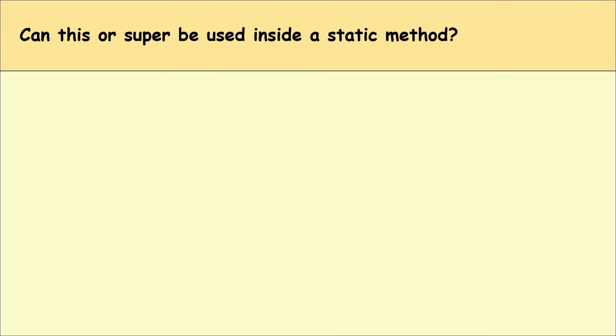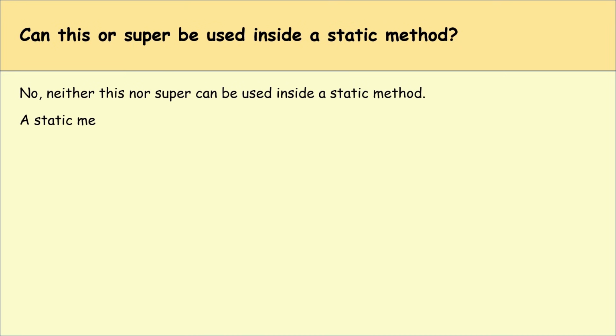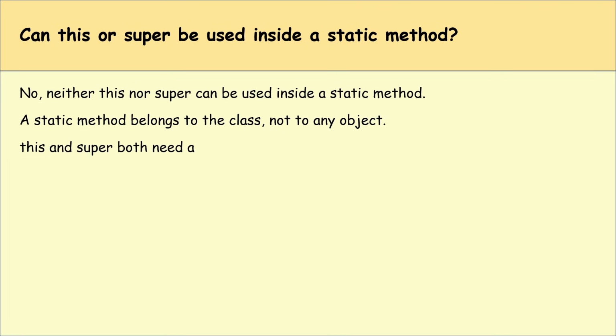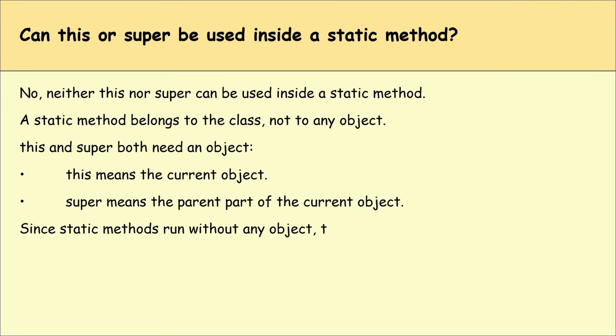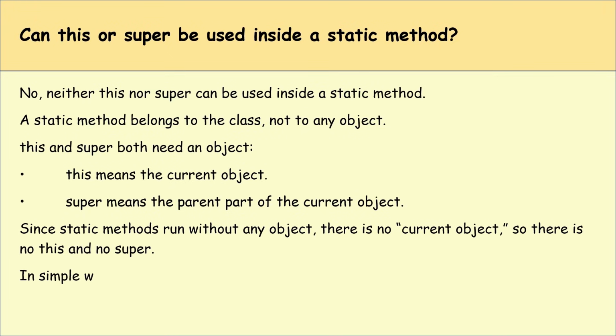Can this or super be used inside a static method? No, neither this nor super can be used inside a static method. A static method belongs to the class, not to any object. This and super both need an object. This means the current object, super means the parent part of the current object. Since static methods run without any object, there is no current object, so there is no this and super. In simple words, no object, no this, no super.